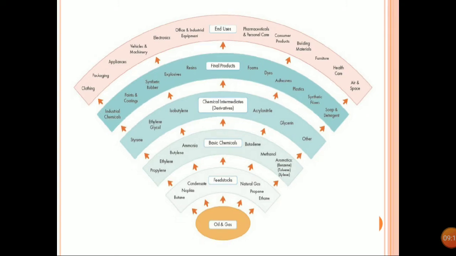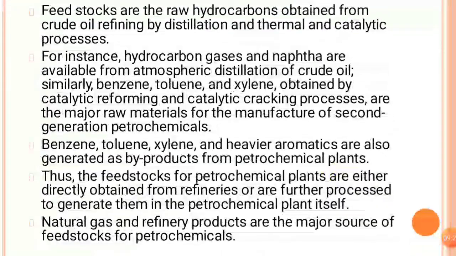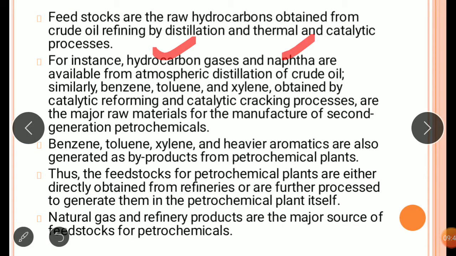Now we see what the first generation petrochemicals are. From the diagram itself we have seen the various first generation products, or first generation petrochemicals. They are generally ethylene, butylene, propylene, then the aromatics, benzene, toluene, xylene. These are the products generally. Whatever raw materials we are getting from the petroleum industries, it may be either hydrocarbon gases or naphtha, they are converted into this type of products.